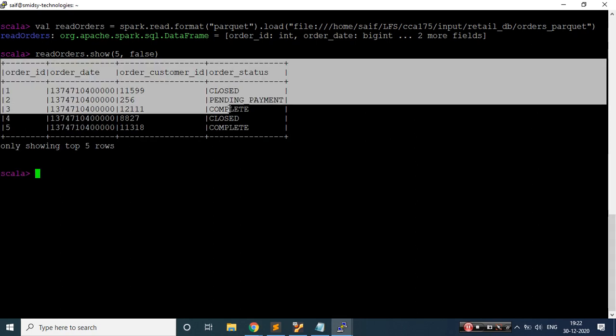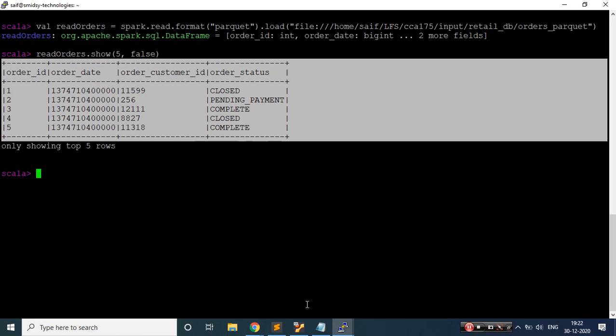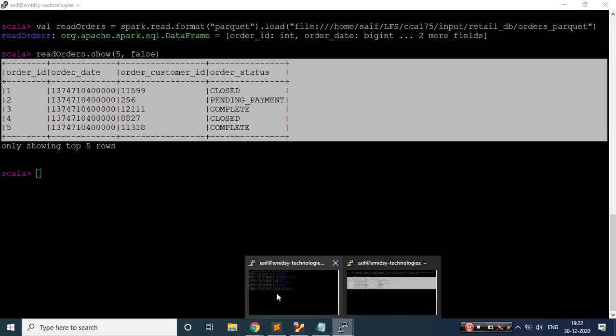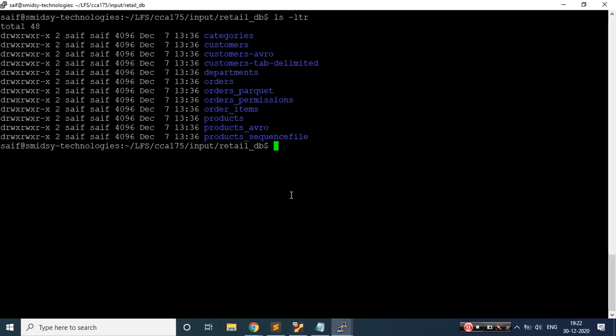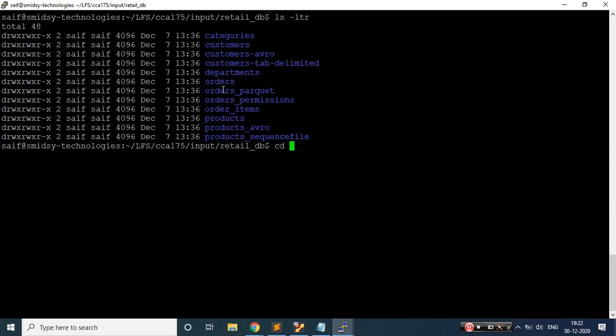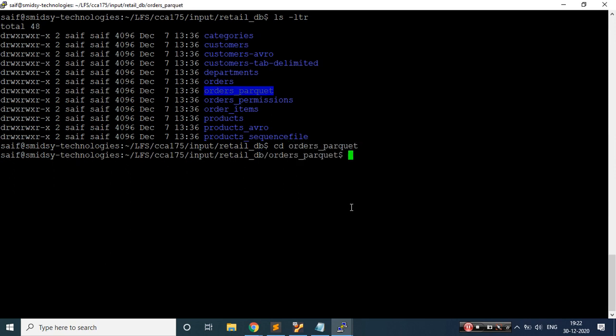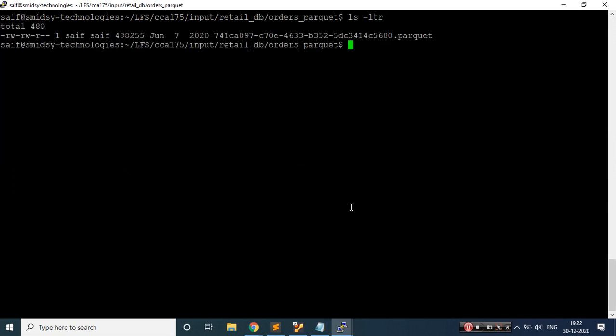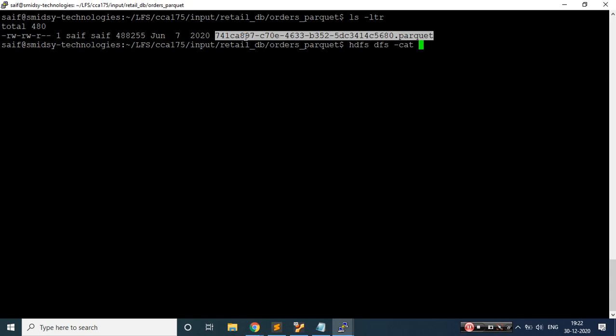Now I can see the data. The data was available here in a Parquet format, and if you try to see it over here, it will be in a binary format. Let's try to see if we are able to see that data, because as it's in a binary format, we will not be able to see it. So let's verify that. hdfs dfs -cat, this is the file name, and let me see the first 5 records.